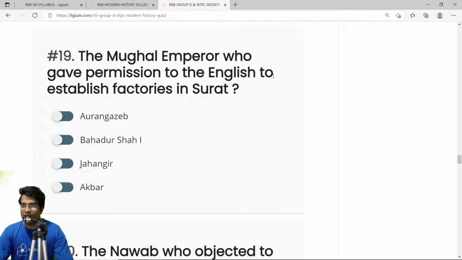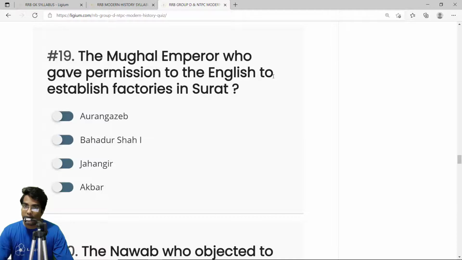It's not a genuine reason, and there are many other reasons, but you just have to know that it was because of the Portuguese. The English were not allowed to establish factories all over India.